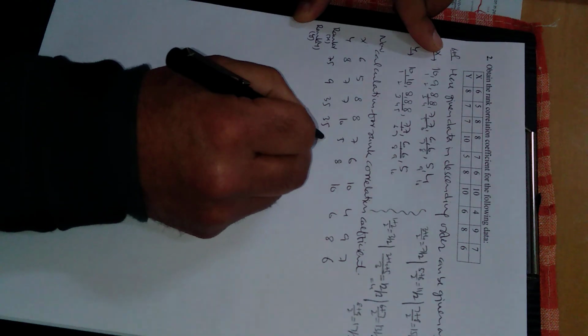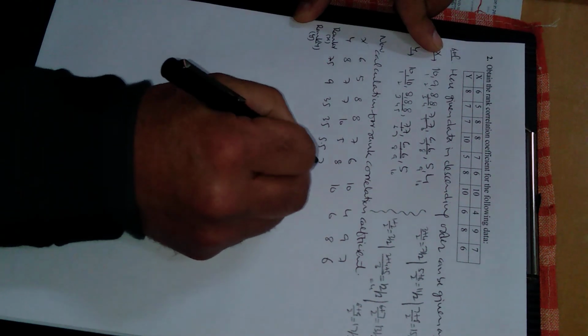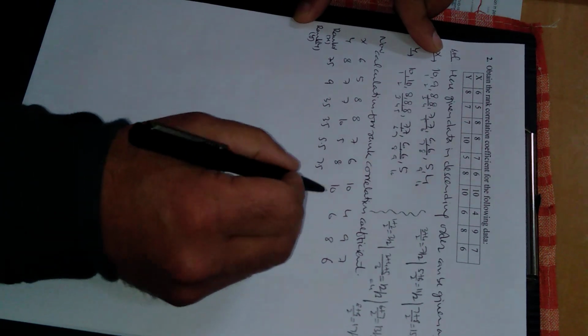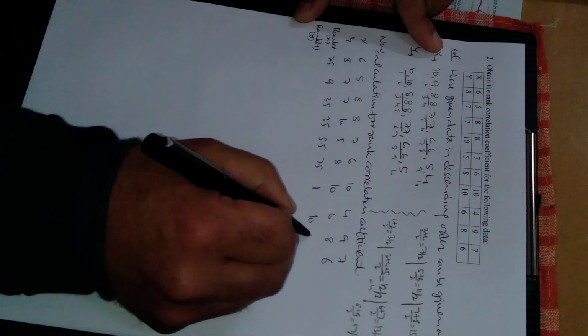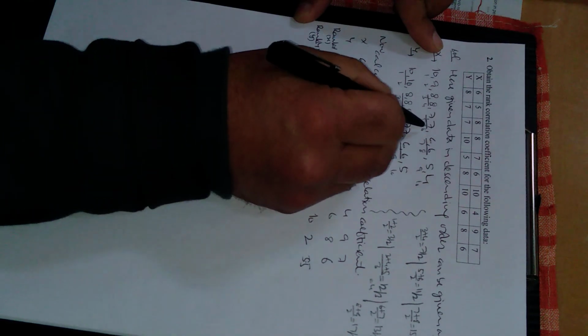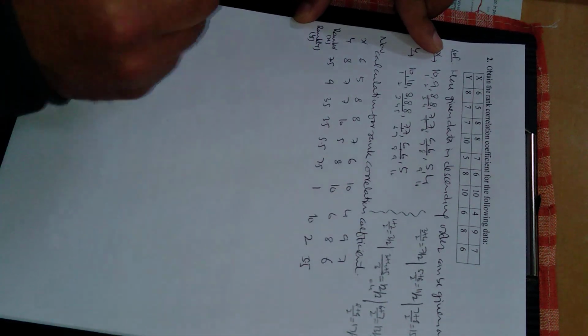7, this is 5.5, this is 7.5. 10 rank is 1, 4, 10, 9, 2. And 7 rank is 5.5. 5 and 6 average, 11 by 2, means 5.5.